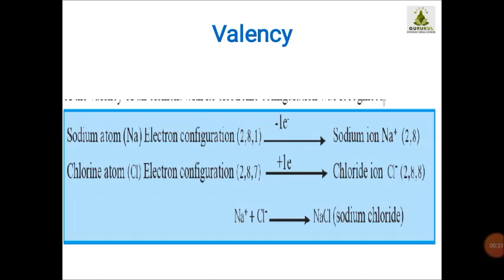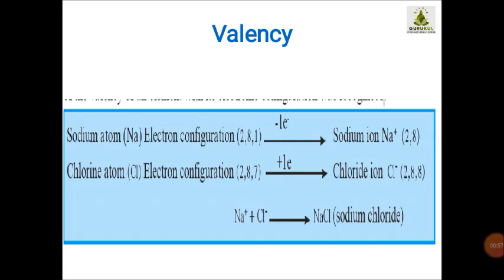But by the time we reached the 20th century, we started studying the valency on the basis of the electronic configuration of any element. So this is very clear to you that the valency is totally based on the electronic configuration of that element.